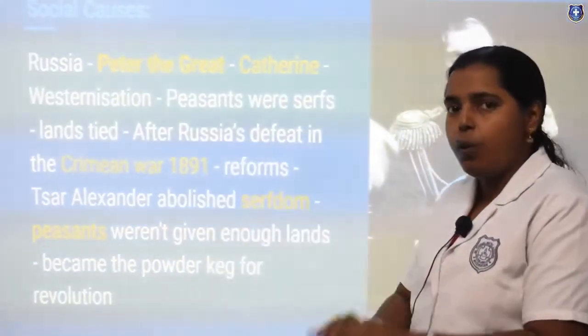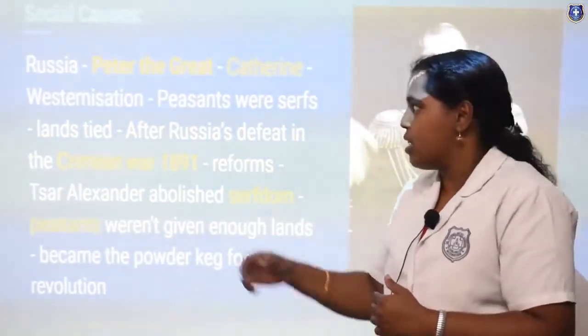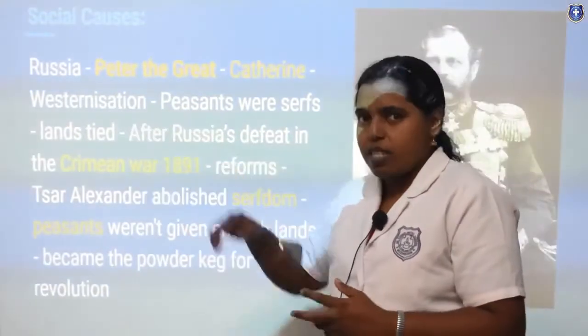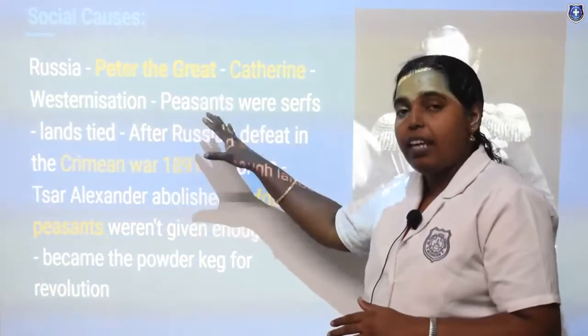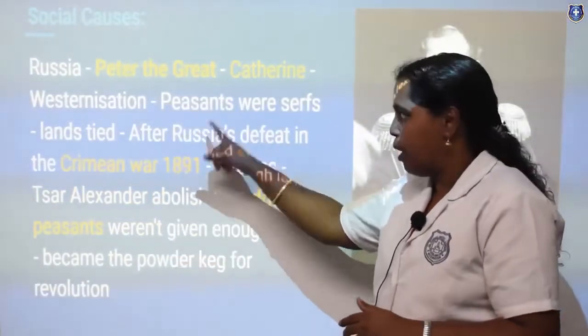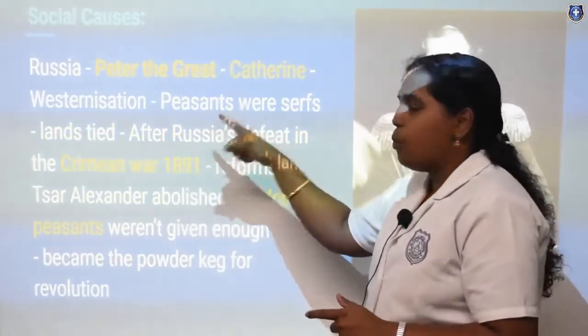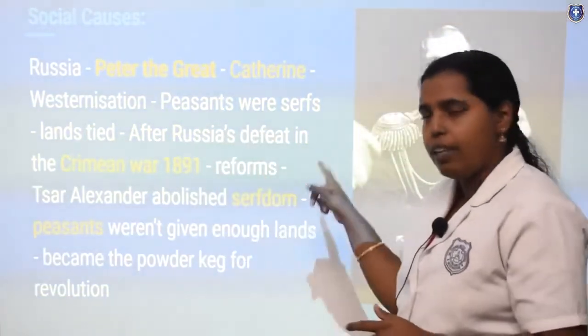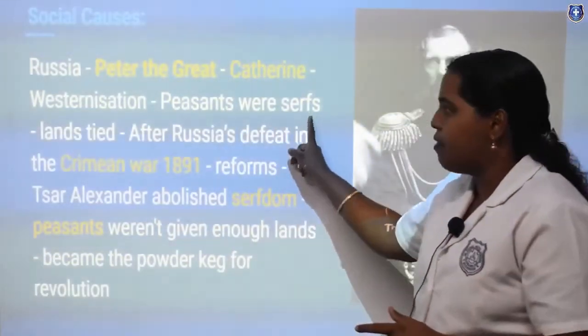That is the lower grade of people like farmers, daily laborers, workers. They were really affected by this westernization. So they were the main key of the revolution, because of their revolt the revolution started. So let's see how they were affected. Peasants were serfs.